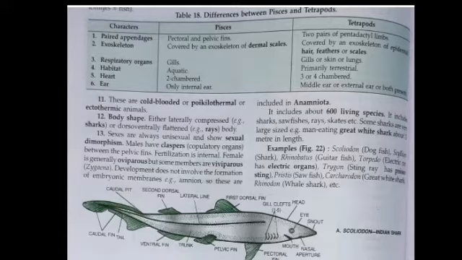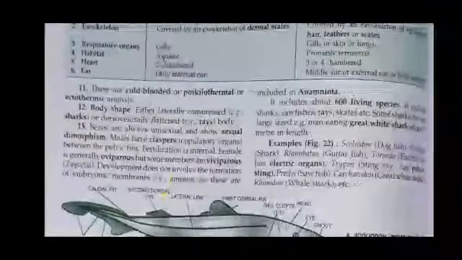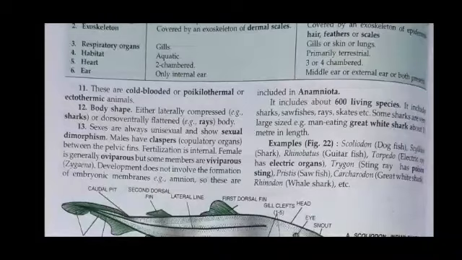Number 12, their body shape is either laterally compressed, for example sharks, or dorsoventrally flat, for example rays.